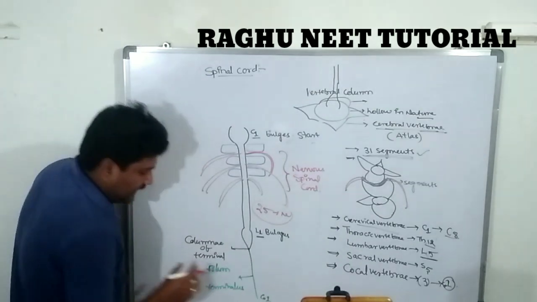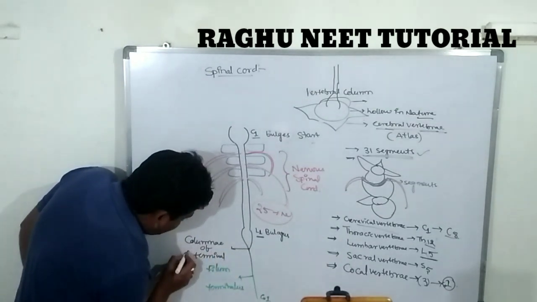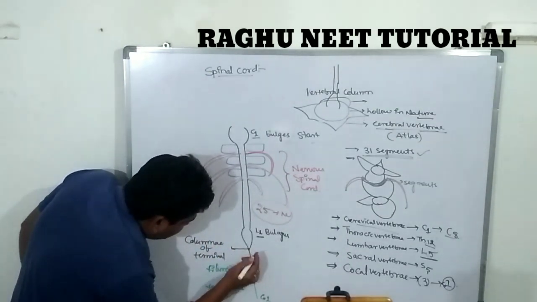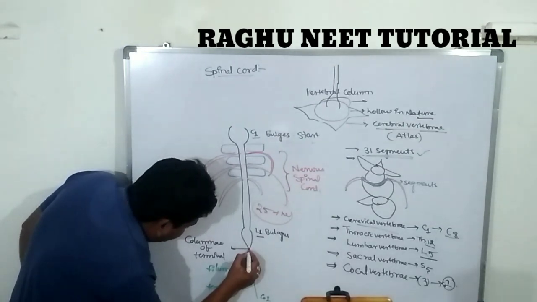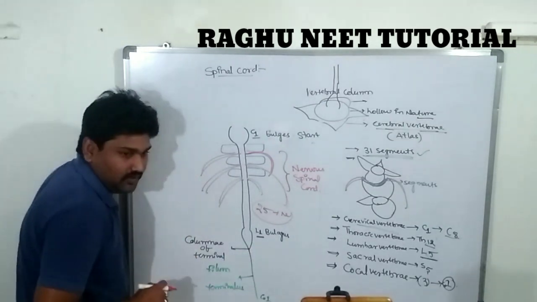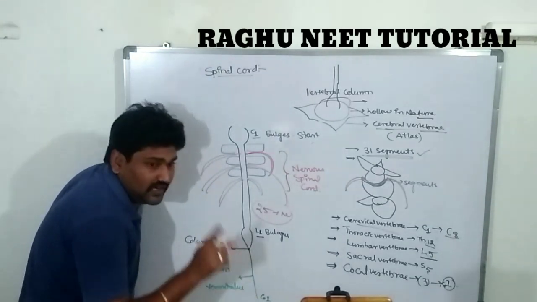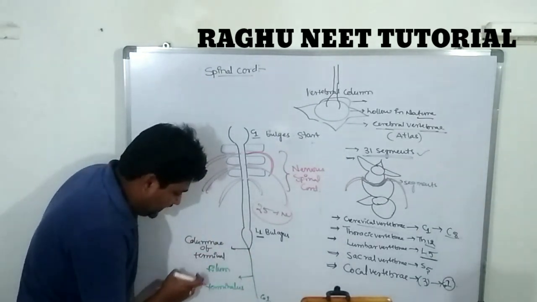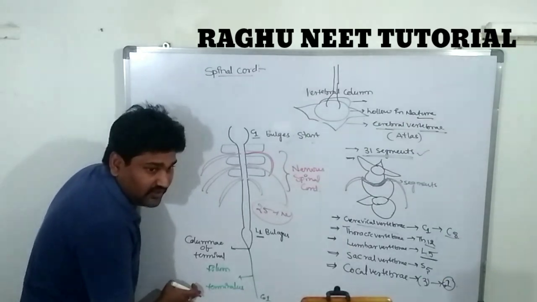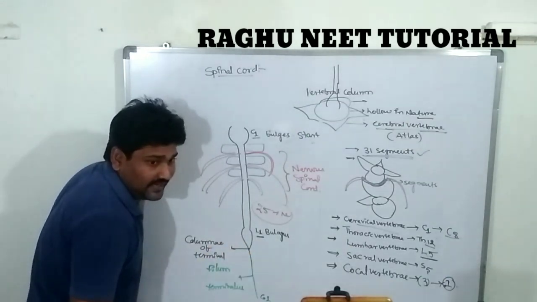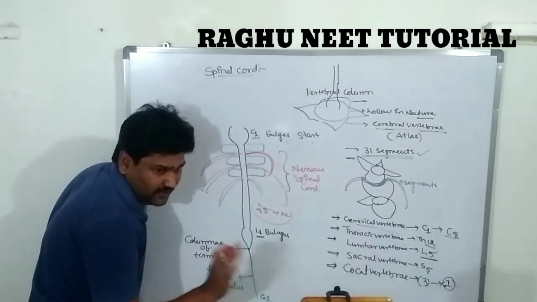After completion of this arrangement, the next one, the end with a bulbous part, is known as the conus terminalis. From it extends a part called the filum terminalis. In the filum terminalis there are no nerves; it is not able to form any nerves.